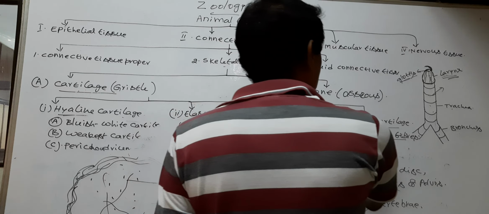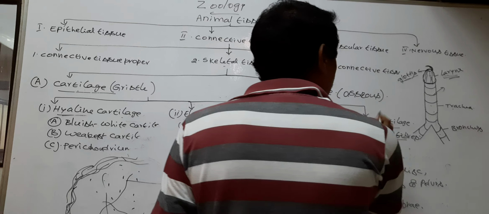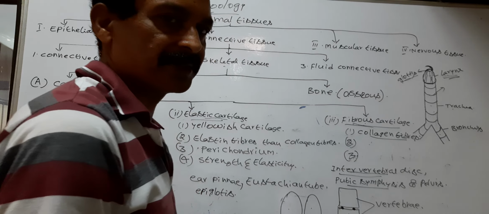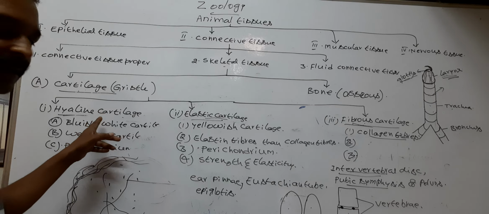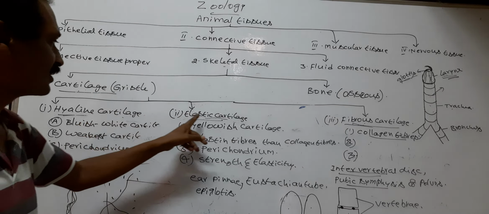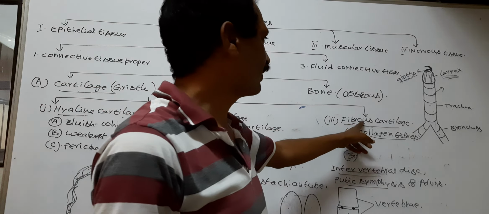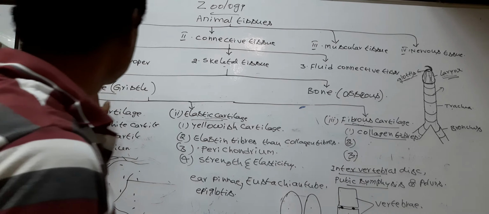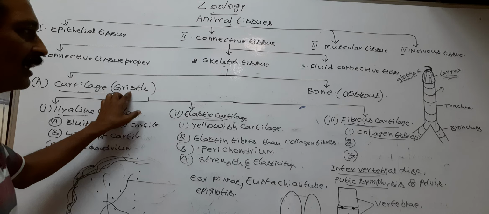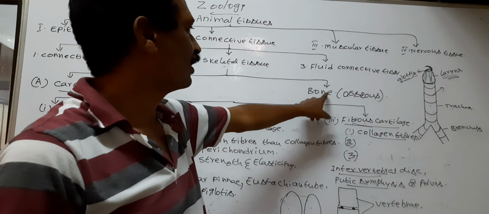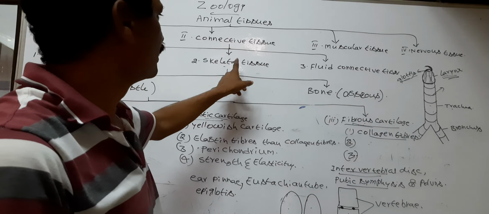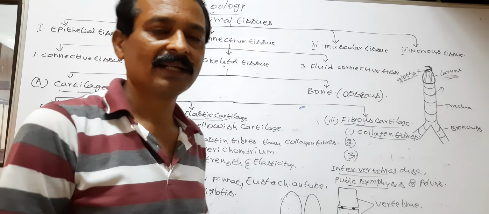So the fibrous cartilage is the strongest cartilage. So these are the three types of cartilages: hyaline cartilage, elastic cartilage, and fibrous cartilage. So this is cartilage or gristle. Next I will explain the bone or osseous skeletal tissue in the next class.